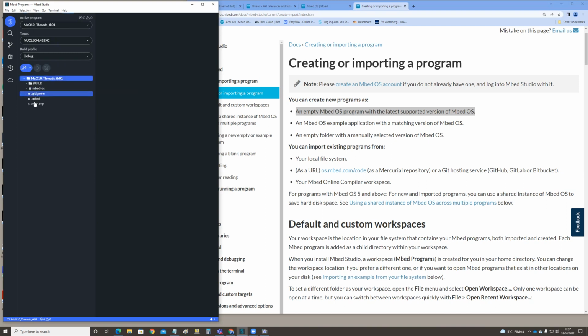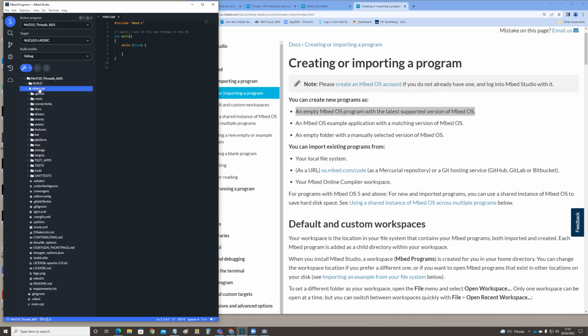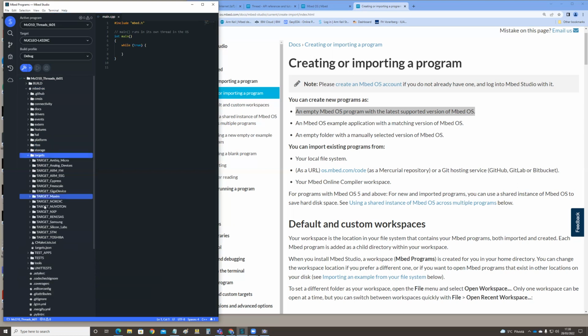So at least we have the main program, which is almost empty. It is a starting point where you can start creating your code. And then there is the operating system, with all that is included in the operating system in here. And for example, if you would like to know what this target selection was, you're actually selecting which one of the defined targets you are using.